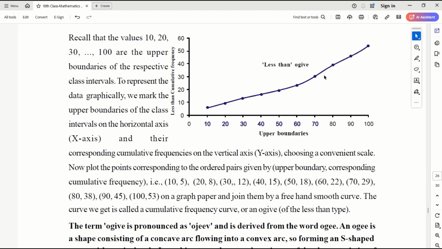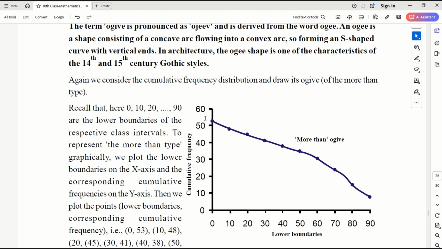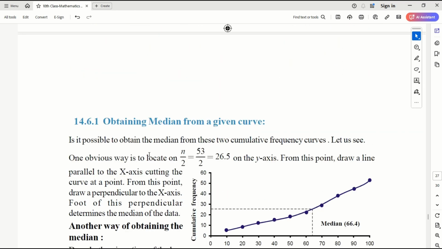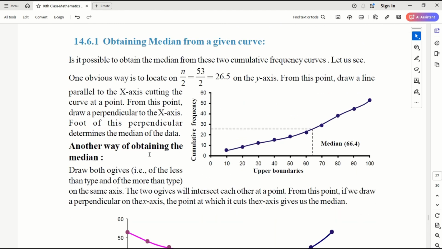Then you get a graph, which you call the less than ogive. Similarly, if you draw the more than ogive graph, it comes from the maximum continuously down. Again, cumulative frequency is on the y-axis, and lower boundaries are on the x-axis. These graphs make a huge difference in directly representing the whole data. You can straightforwardly compare, and you can draw two overlapping graphs also.